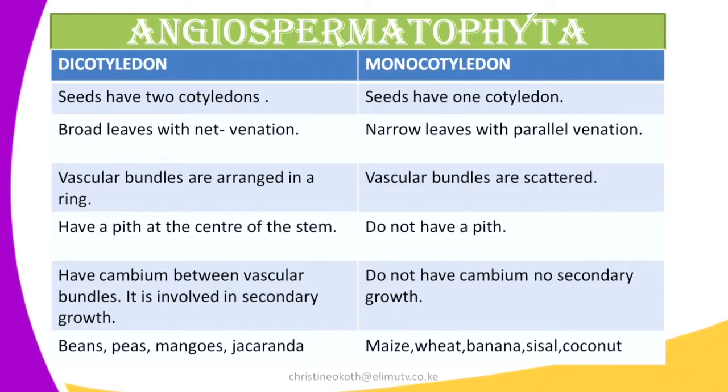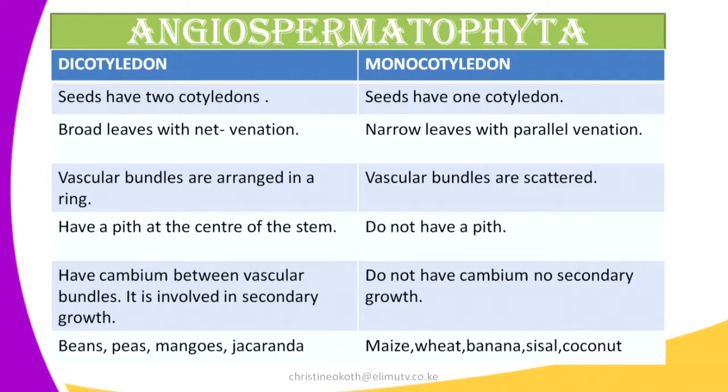Whereas in the monocots, they do not have any pith. Looking at the dicots, they have a cambium in between the vascular bundles, so that's why it is involved in the secondary growth. So you can identify a dicot using the rings, so it can help you to know how many years the plant is.